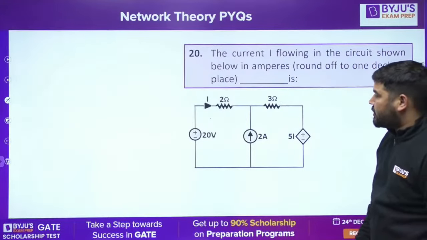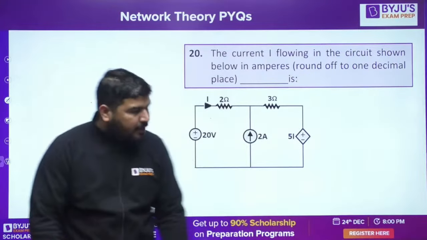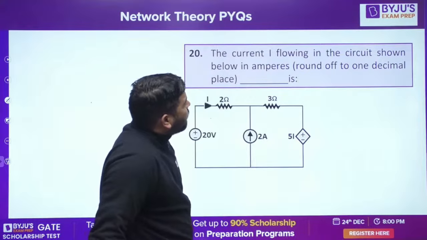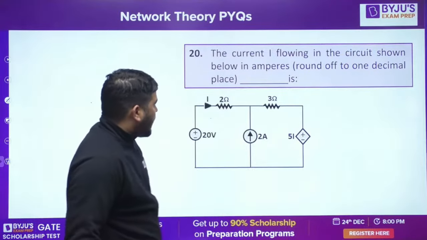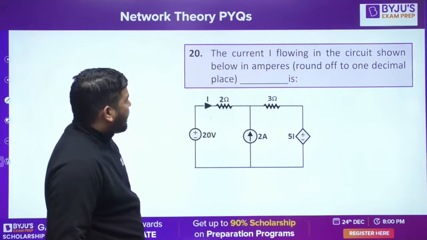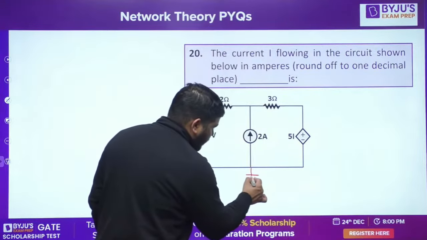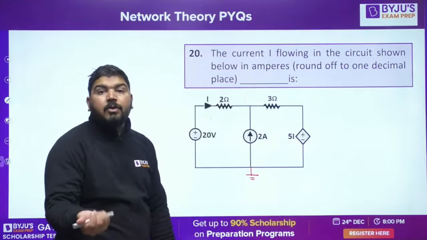Okay, let's come to the next question. Question number 20. The current I flowing in the circuit shown below, in amperes. I need to calculate this current. Now how to calculate this current? Apply direct nodal. Do you know how to write the direct nodal equation? It will save your time.